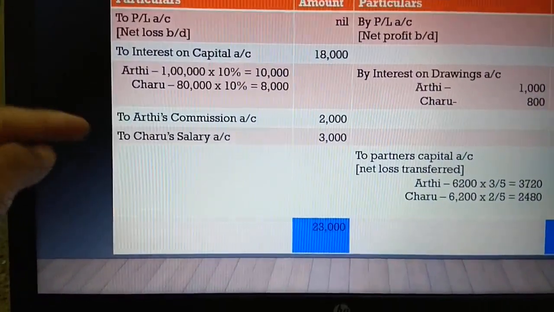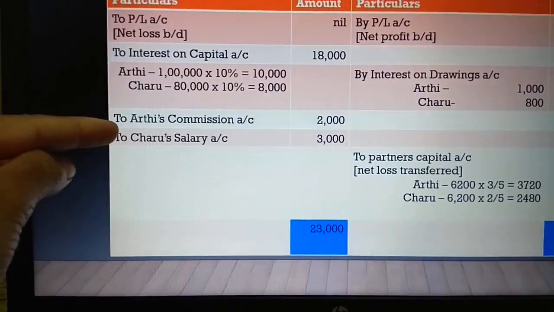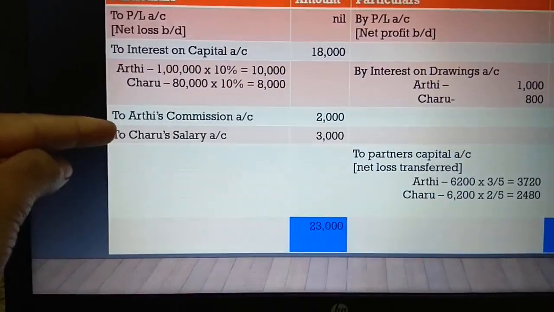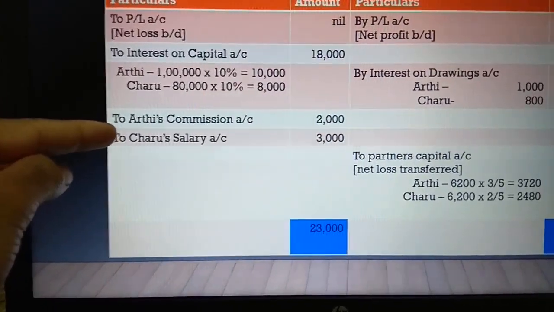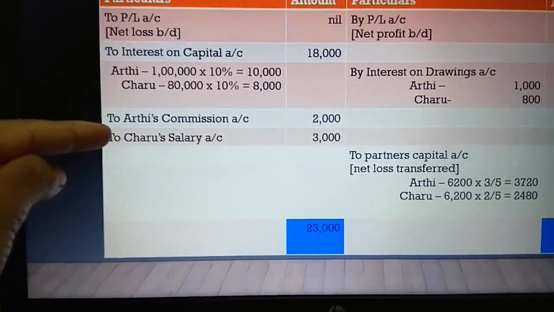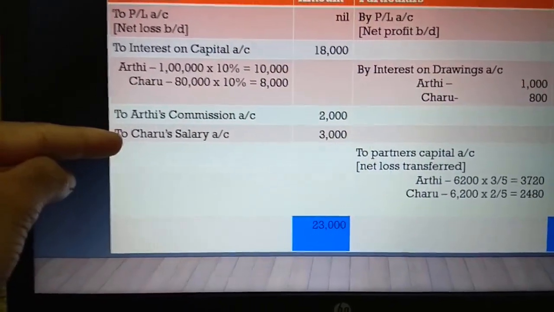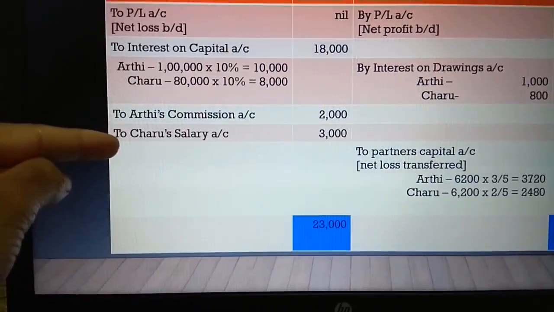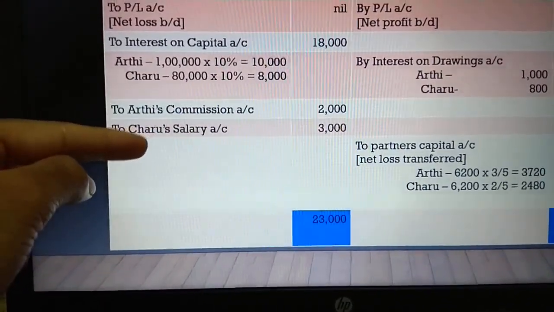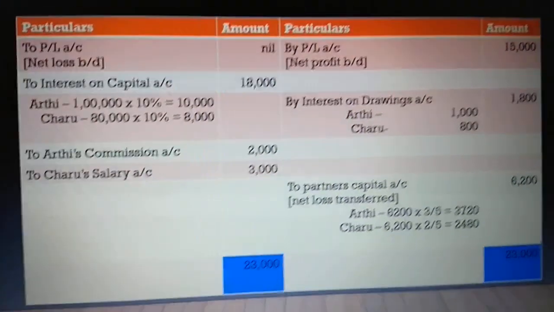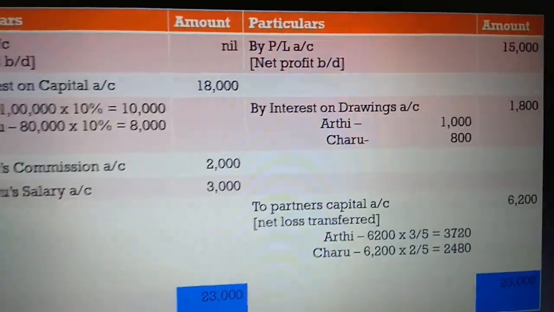And moving on to the commission paid to Aarti. In the previous video we never had a commission, but here this is one addition. So Aarti's commission is to be taken next as 2,000. I have done it. Next, Charu's salary we have. So this is also payable. So I have taken it and the value is 3,000. Just observe this.